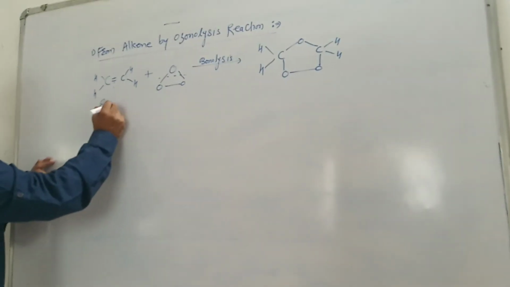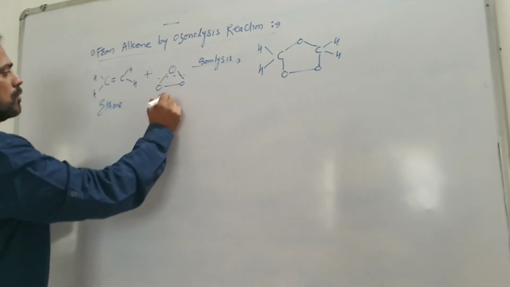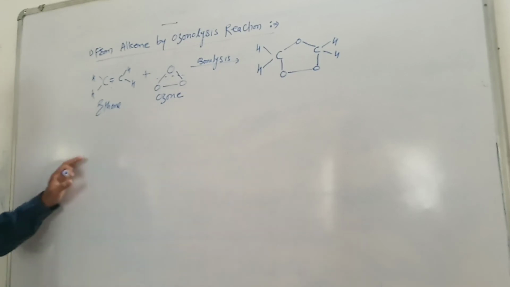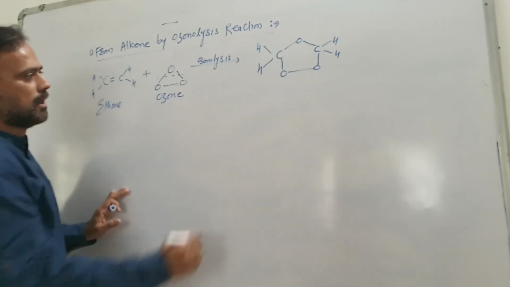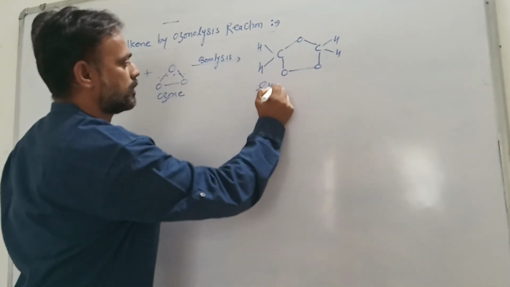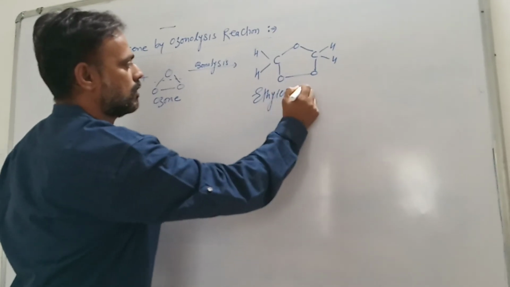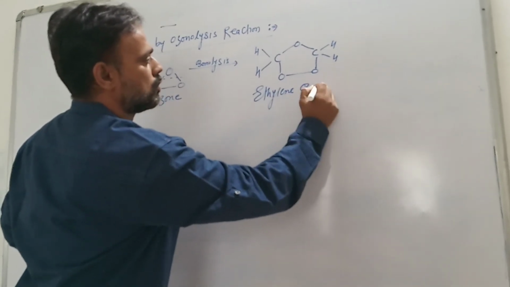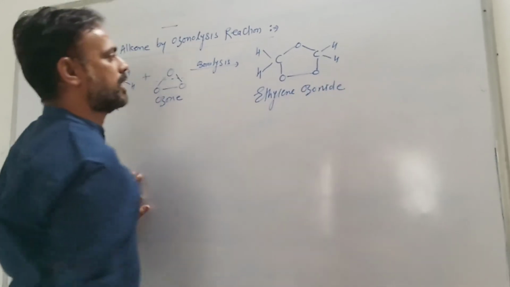When ethene is reacted with ozone, ozonolysis takes place and ethylene ozonide is obtained.